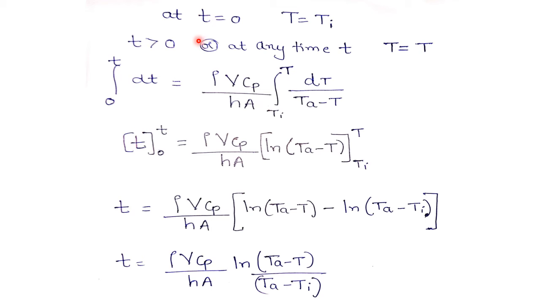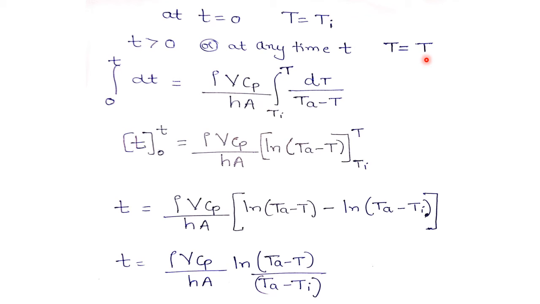Now let us put the boundary conditions for this equation 1. At time t equal to 0, the temperature of the body was Ti. That means T is equal to Ti. When time t is greater than 0, we'll assume that at any time t, whether it may be 5 seconds, 10 seconds, 20 seconds, 50 seconds, we don't know, let the temperature of the body be equal to T only.